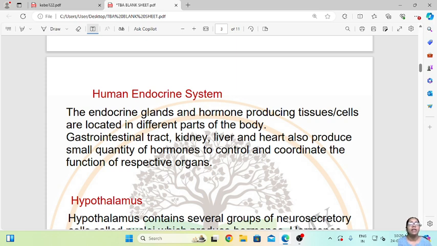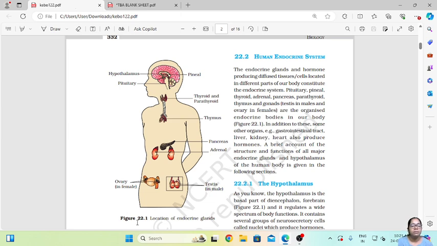Now let us see how the endocrine system in human beings is. This is the location of the endocrine glands, that is the hypothalamus, the pineal and pituitary, which are located in the brain. Then come the thyroid and parathyroid, thymus, pancreas, adrenal, ovary and testes.